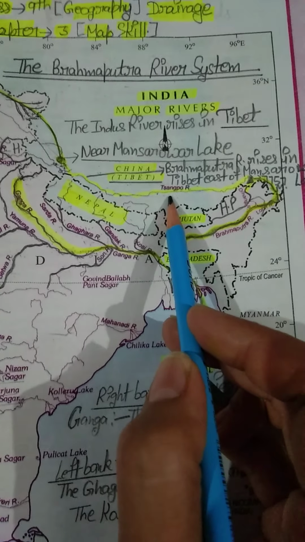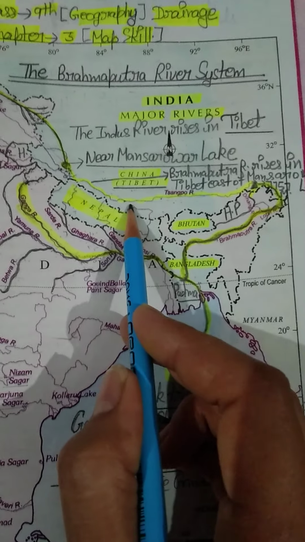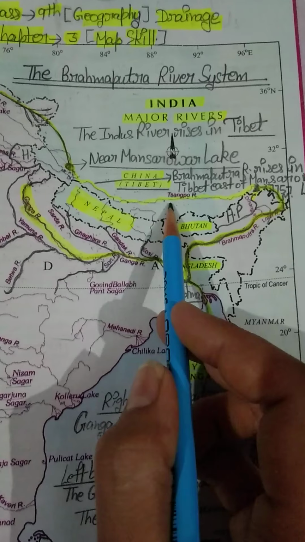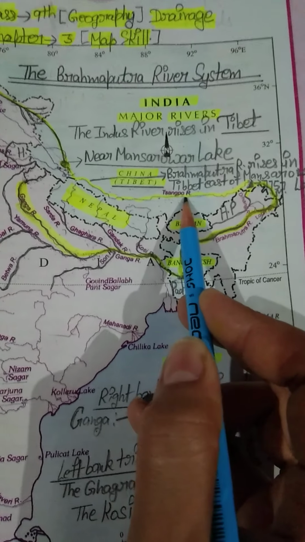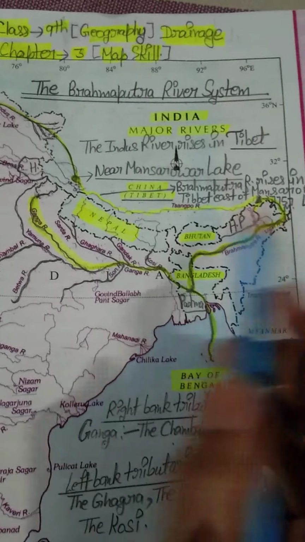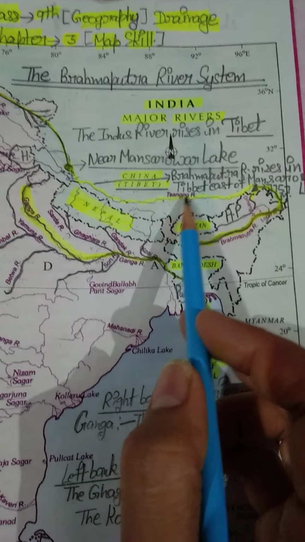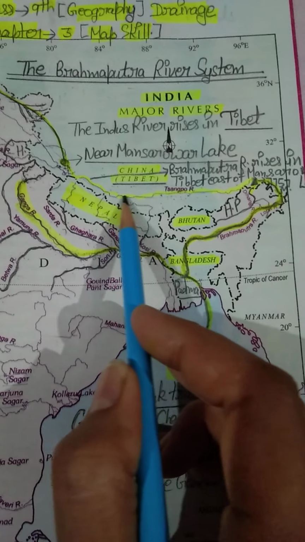Let me tell you that this is our Tibet region, and in the Tibet region this river is known by the name Sangpo river. Just remember, the river is the same, but in different countries the name of that river may be different. So in Tibet the name of this river is Sangpo, and this is our Brahmaputra river.